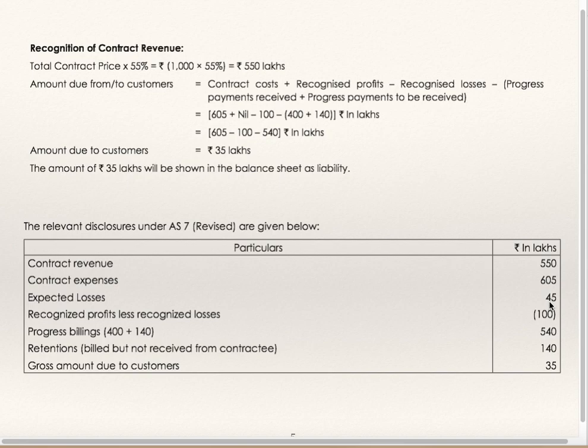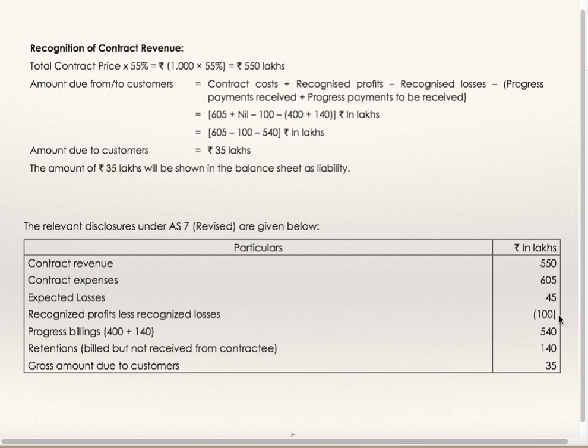Contract price is 1000. So loss is 100. For 55% work has been completed, 45% is left.